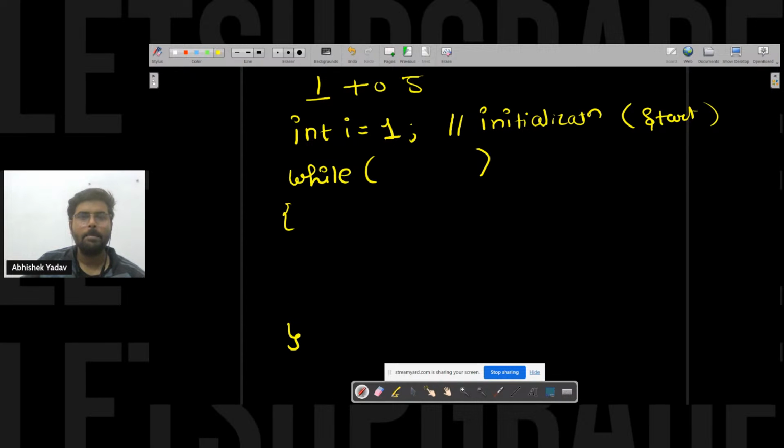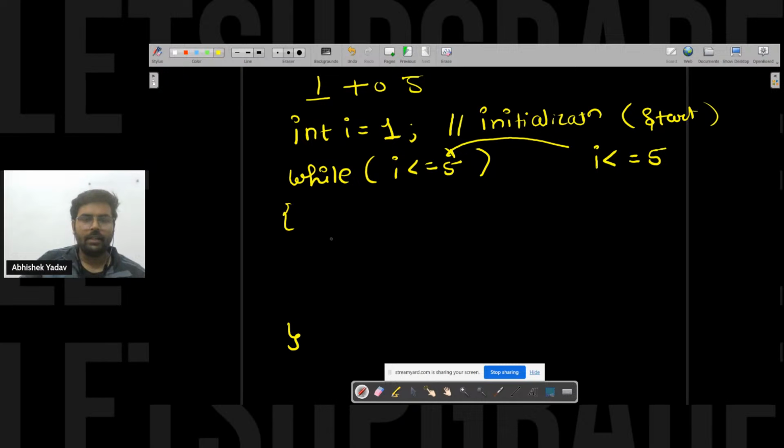Let's see. Okay. So again, when you are writing the condition, what you have to think is how many times you have to execute the body of the while loop. So here you are saying, hey, I have to execute the body of the while loop till the value of i is less than or equal to 5. Till the time i is less than or equal to 5, I will execute the body of the while loop, right? So here you will write the condition: i should be less than or equal to 5.